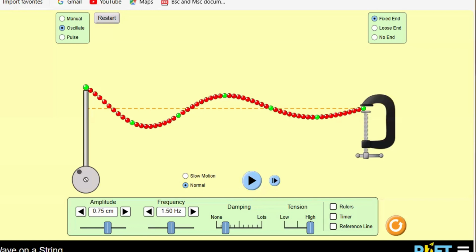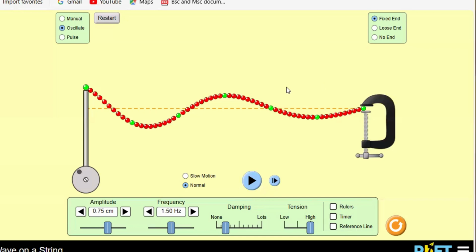The disturbance may be mechanical or electromagnetic. A wave produced by mechanical disturbance is called a mechanical wave. A good example of a mechanical wave is a wave on a string or a sound wave.